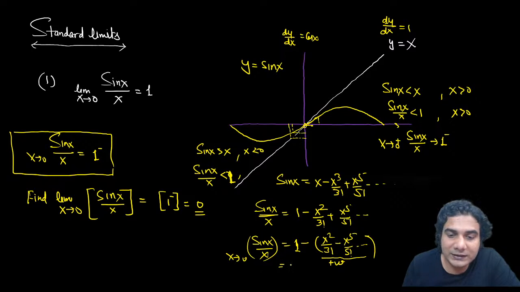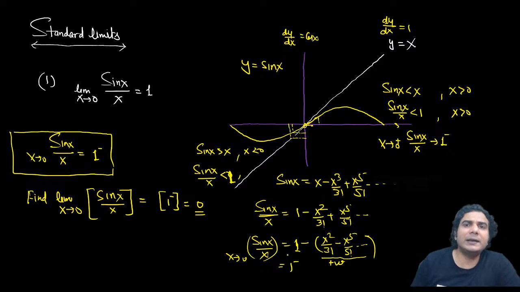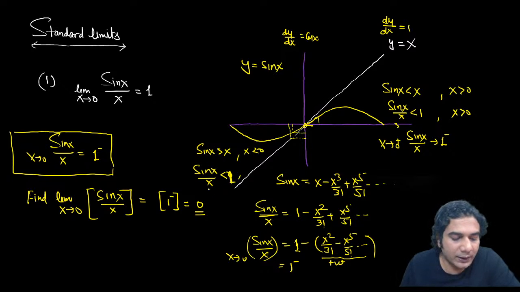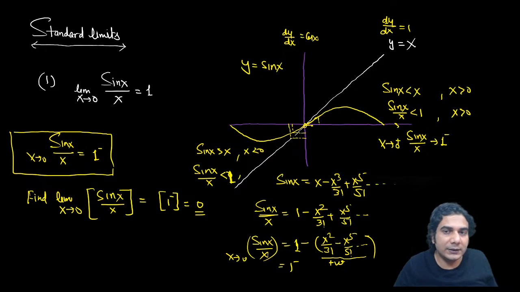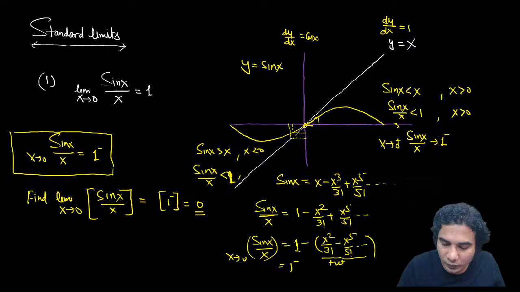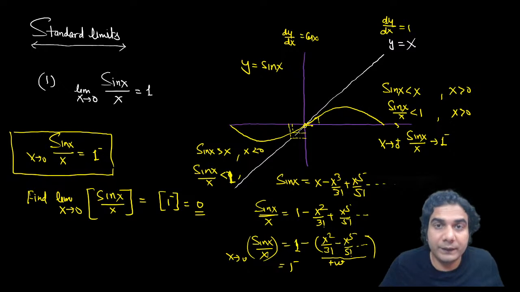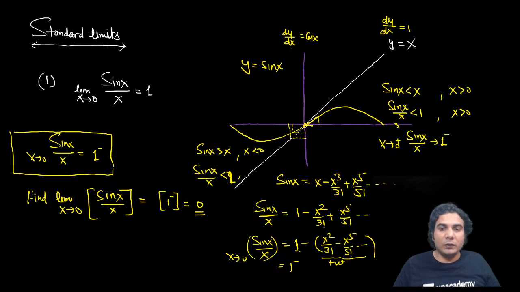So you can see now this limit is 1 minus, okay. It is slightly smaller than 1. It is approaching 1. The limit is 1, but it's slightly smaller than 1. That means we need to remember this whenever we are taking the greatest integer, then this will help.